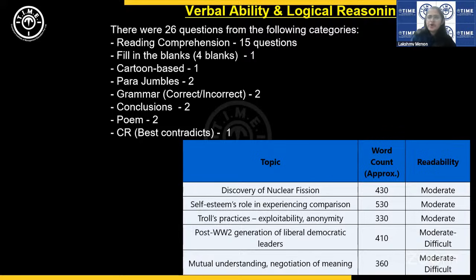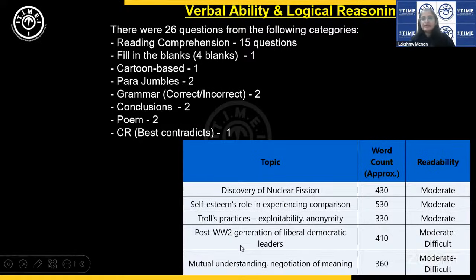It was a moderate to, I would call it M plus, slightly, because there were certain concepts which a couple of students were telling us that they found difficult to comprehend. Though it was a very contemporary topic, the good thing is it was a short read, so you could have spent some time in comprehending it.